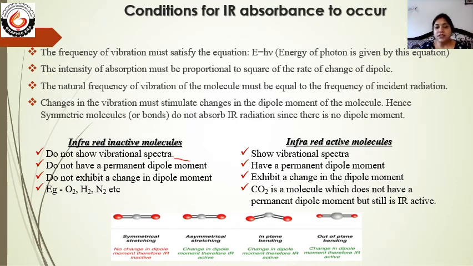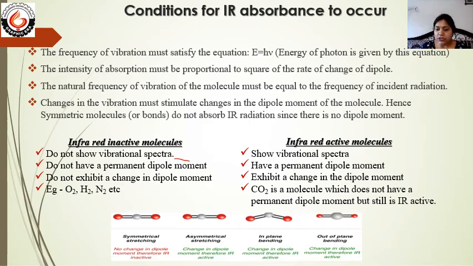These molecules do not have a permanent dipole moment, that means they are non-polar in nature. The bond is non-polar, like in O2, H2, N2, because the same atom is present on both sides. Third, they do not exhibit a change in the dipole moment.